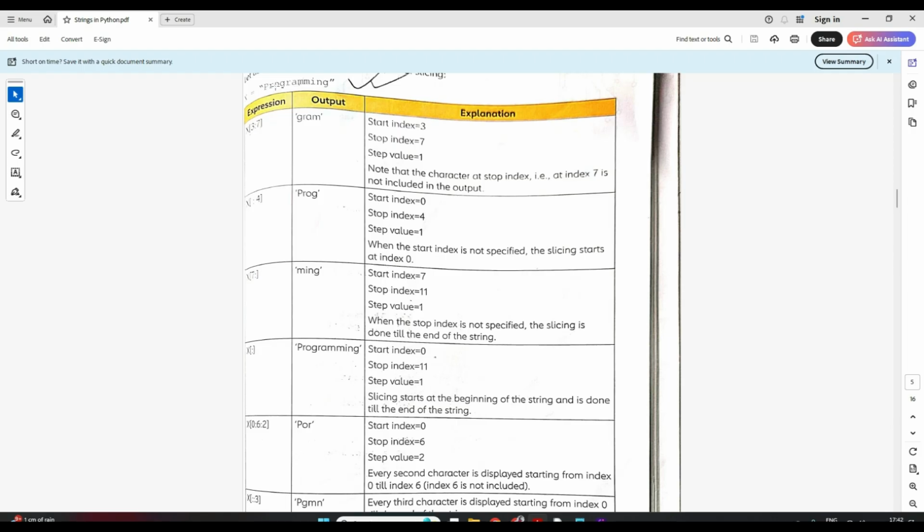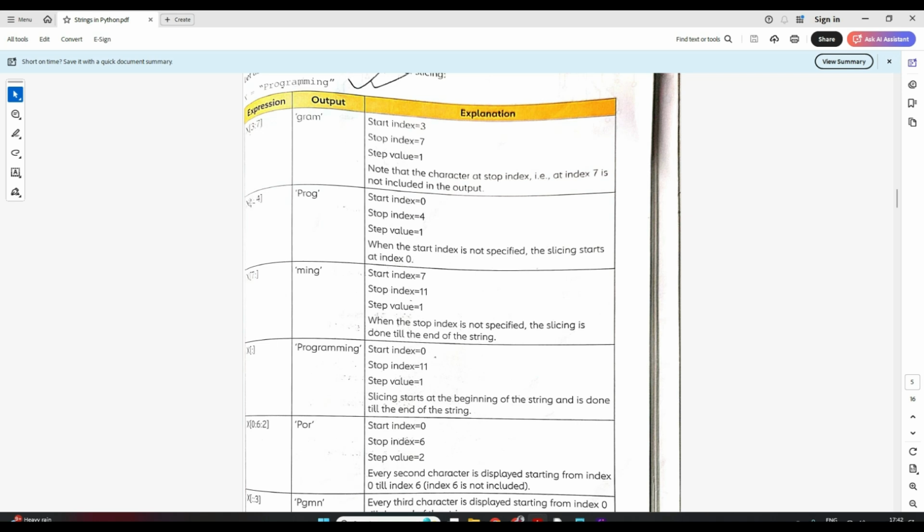So 3 is your 0, 1, 2, 3, always starts from 0, remember. So 3 is your G. So from G it will start till end, which is 7. 7 means till 6, remember, 1 minus. So 4, 5, 6. So this is your 6. And your step is nothing given, that means default 1. So it will print GRAM. Clear this output?